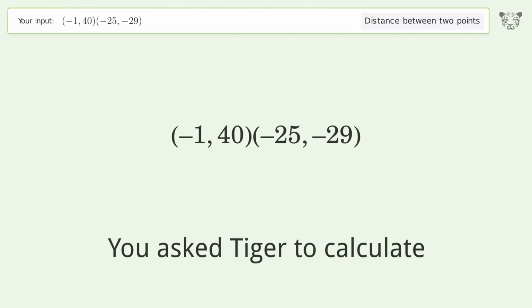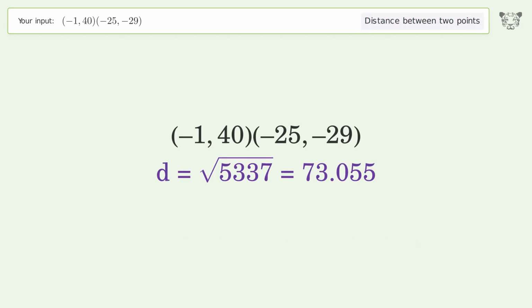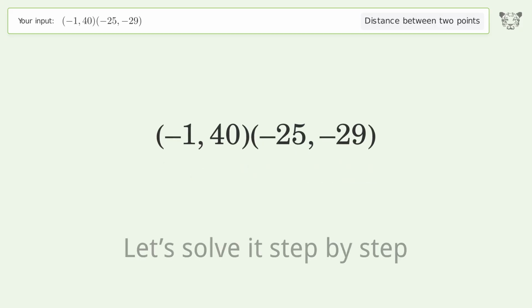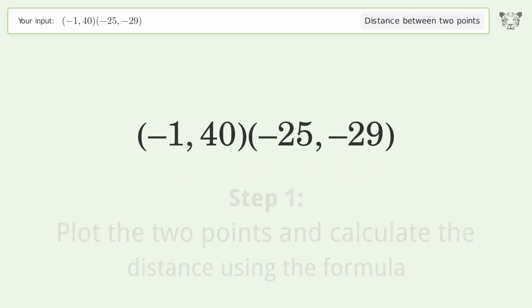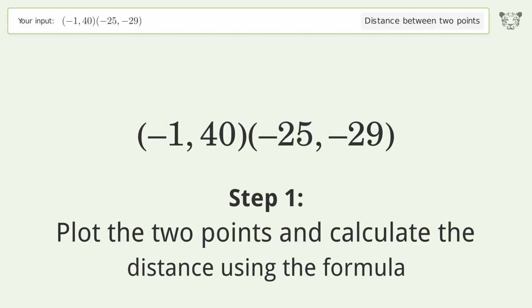You ask Tiger to calculate. This deals with the distance between 2 points. The distance between the 2 points is the square root of 5,337, or 73.055. Let's solve it step by step. Plot the 2 points and calculate the distance using the formula.